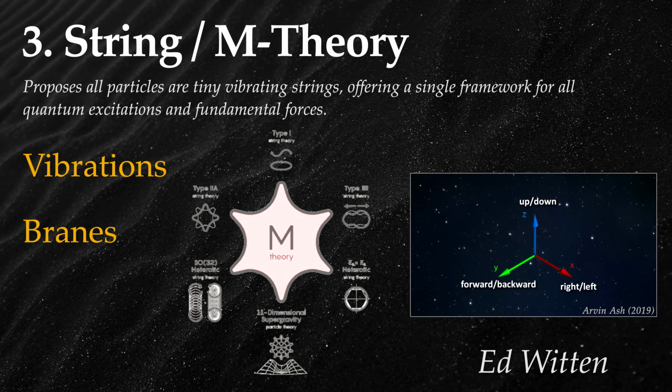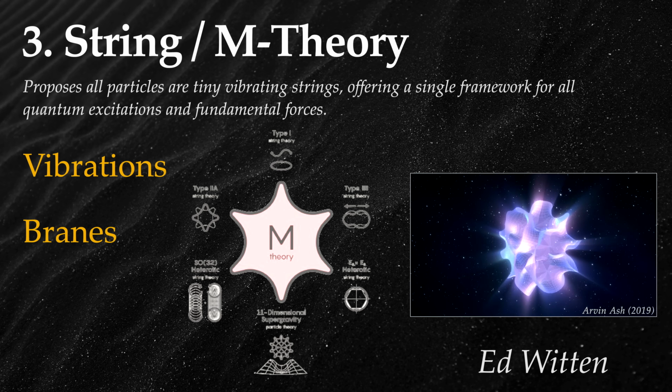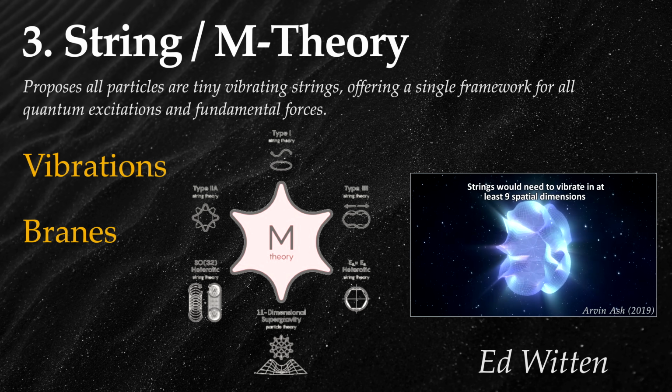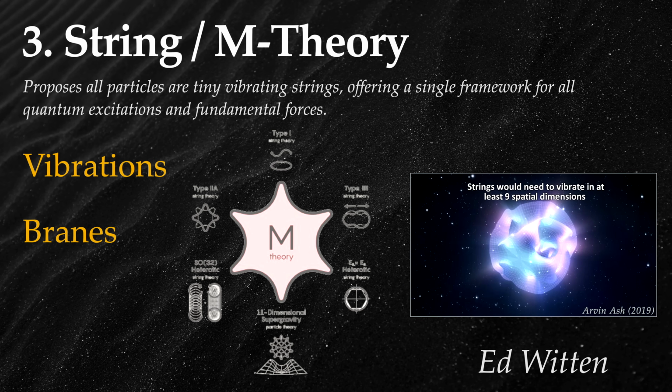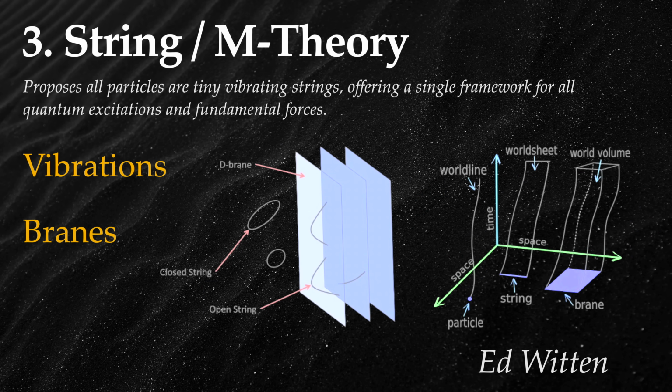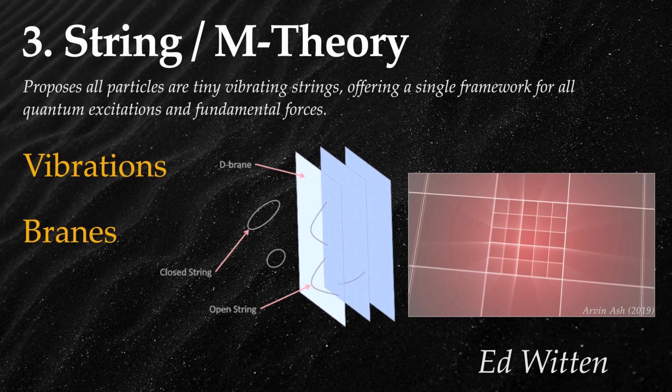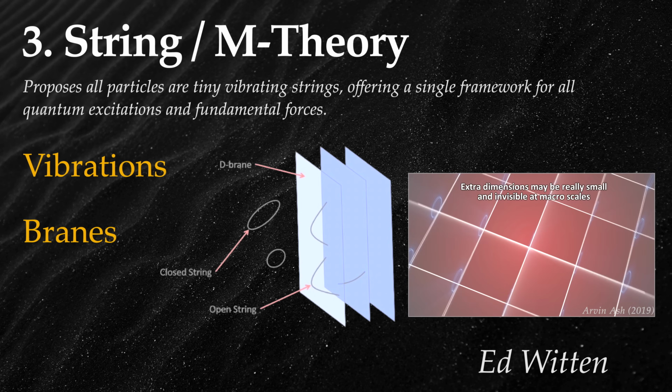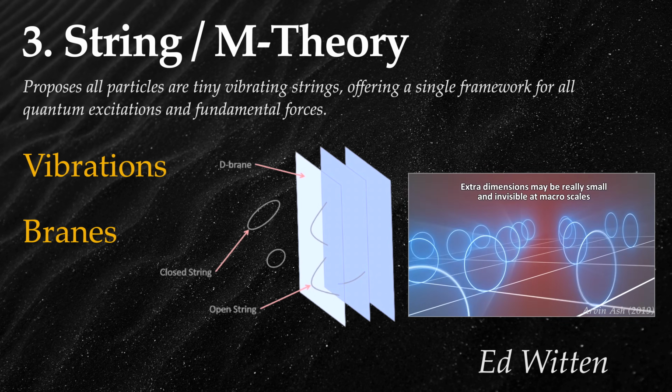M theory operates in 11 dimensions, 10 spatial and 1 temporal, including not only strings but also higher dimensional objects called branes, short for membranes. These branes have various dimensions, like 2D, 2-branes, or 3D, 3-branes. The extra dimensions are compactified, meaning they are curled up so small that they are not observable at everyday scales.